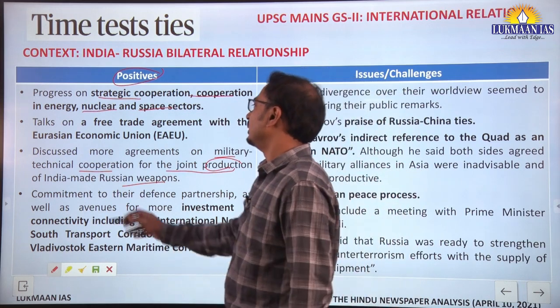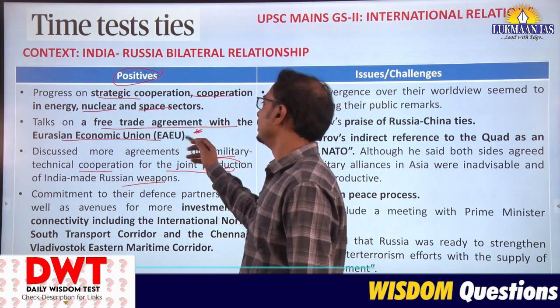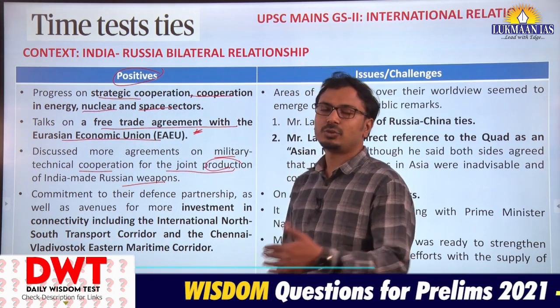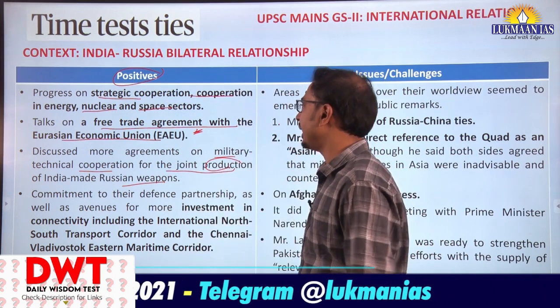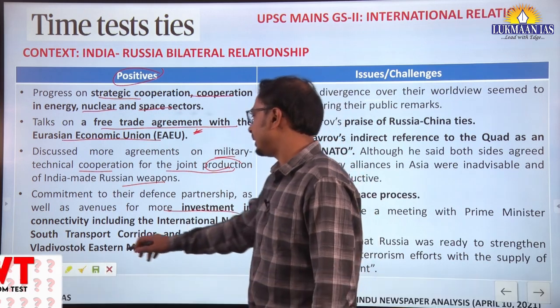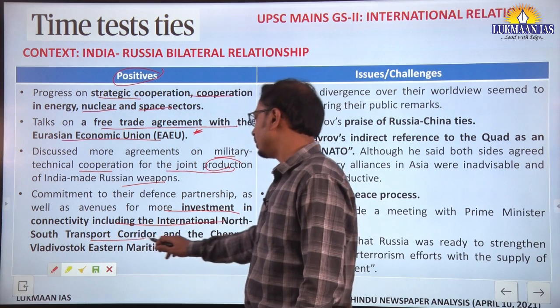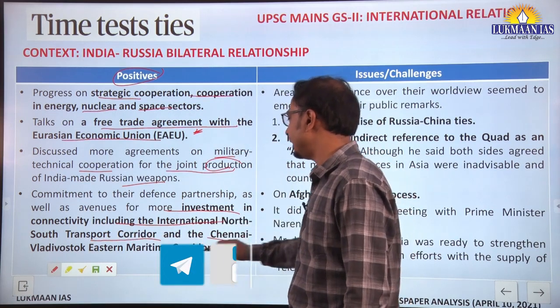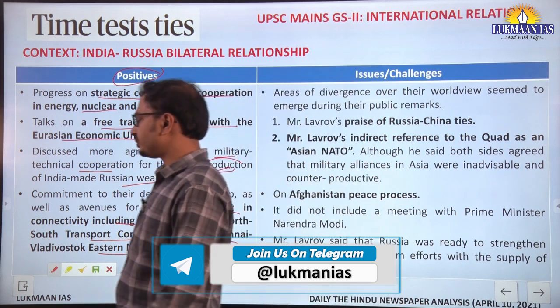A free trade agreement with the Eurasian Economic Union: talks progressed on this free trade agreement. Along with that, further investment in connectivity projects like the International North-South Transport Corridor and the Chennai-Vladivostok Eastern Maritime Corridor.